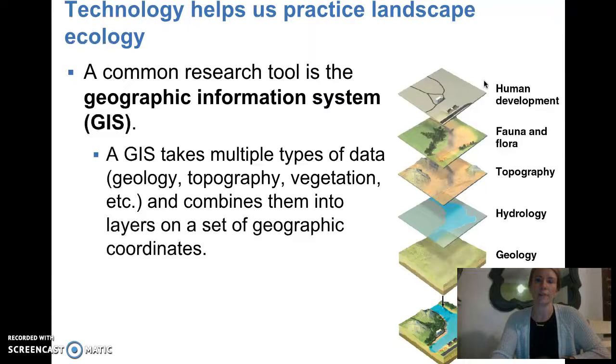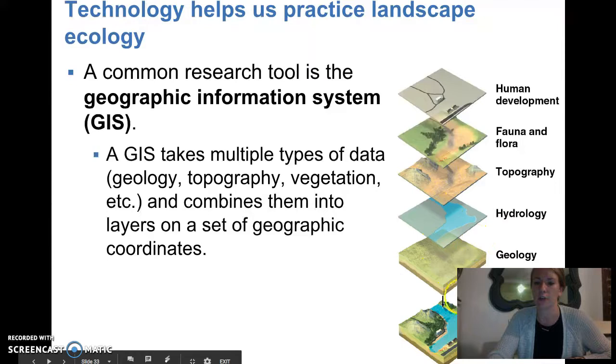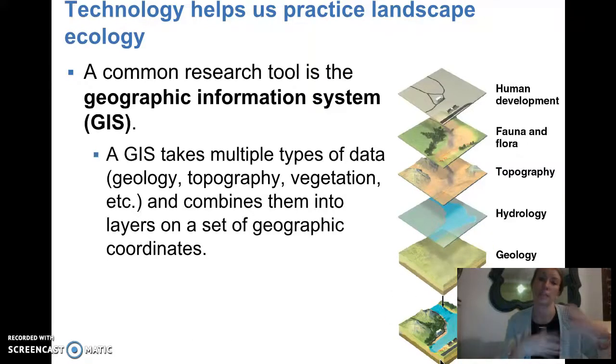Okay. We have this thing called a geographic information system, which is a use of technology to help understand ecosystems better. What it does is it looks at a bunch of different data and collapses them on top of each other so you can see everything in one image or one view. So we'll look at human development, so what's around. I see roads and houses. We're going to look at the flora and the fauna, meaning the plants and animal life that are there. We look at the topography, so the geographical features of the land. We'd look at the hydrology, where there's water found on the land, as well as the geology, the layers of the earth, and combine them into one image. That way we can understand how they all work together. So that's the geographic information system, or the GIS.